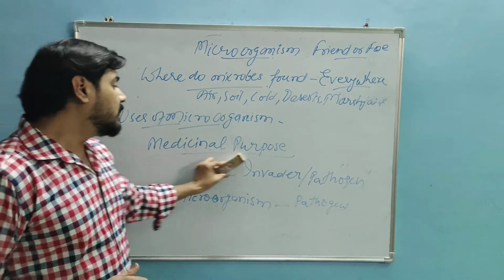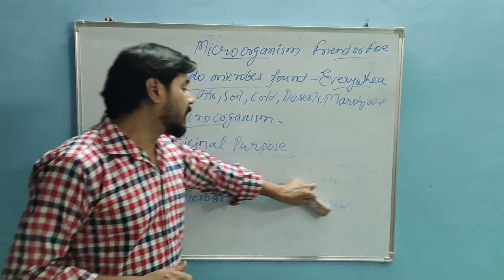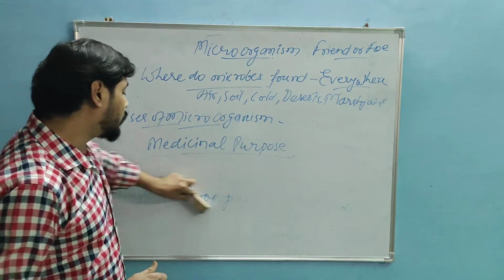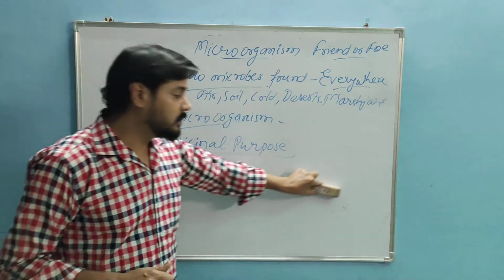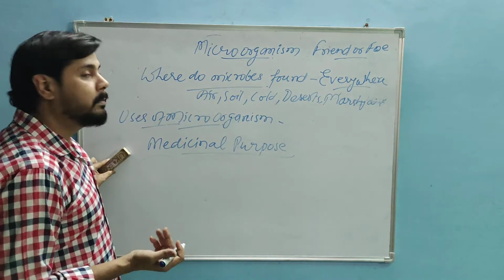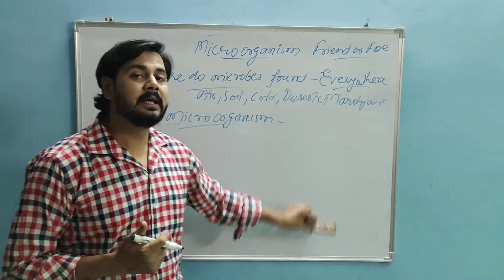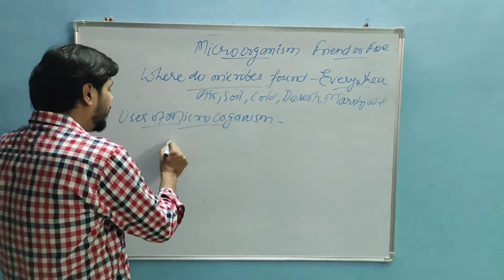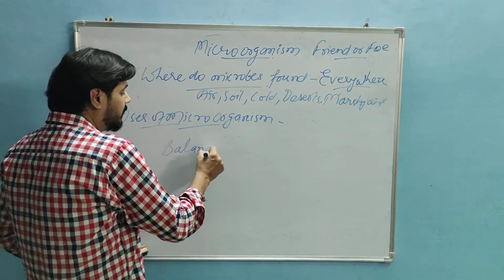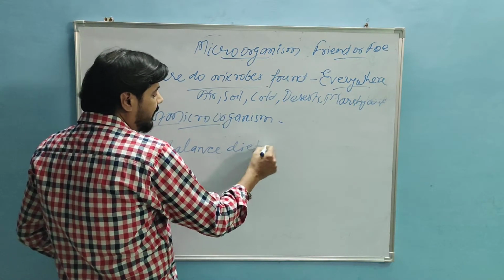This depends on our immunity, how strong our immune system is, how well we eat. So we talk about a balanced diet, that we must have a balanced diet in our food to build up our immunity. Simply, what is a balanced diet?